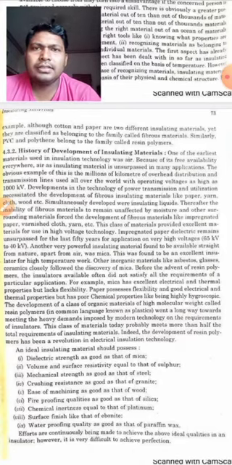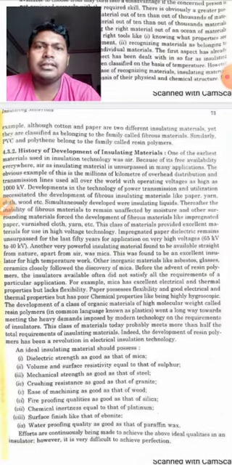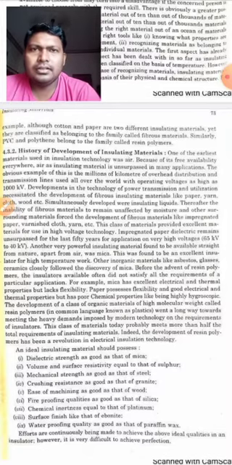Now students, development in the technology of power transmission and utilization necessitated the development of fibrous insulating material. So students, the field of electrical energy is improving day to day. I think you will agree with me, because every part of the engineering field, it may be electrical, it can be mechanical, it can be any other engineering field, is improving day by day.